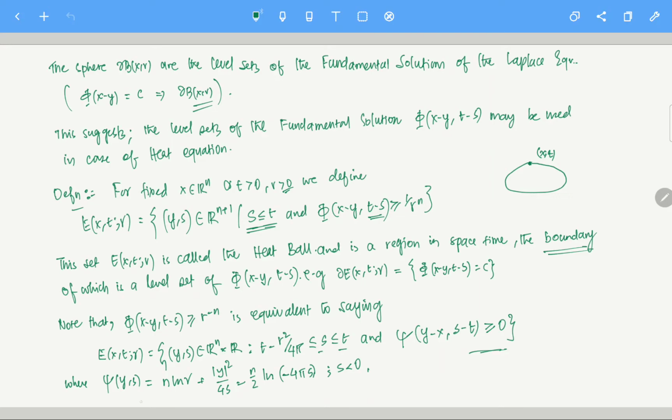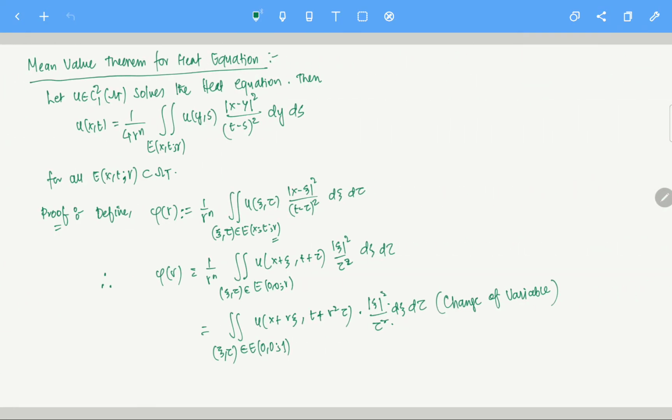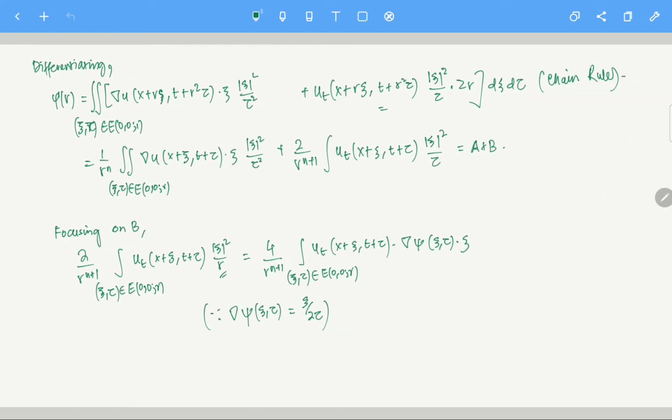Phi of y is this, right? So if you take the derivative, the gradient of phi, you can just say that is going to be xi by 2 tau. That's what I wrote: the gradient of phi at the point xi, tau is xi by 2 tau.